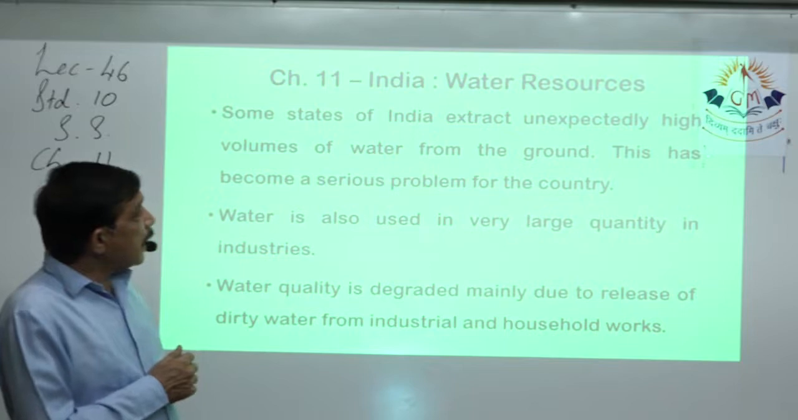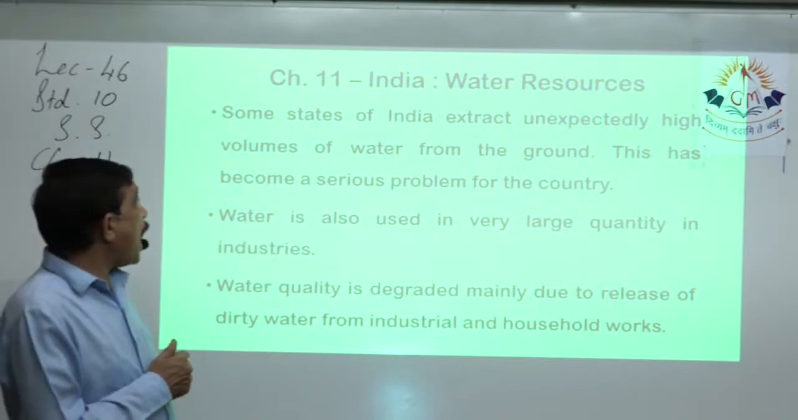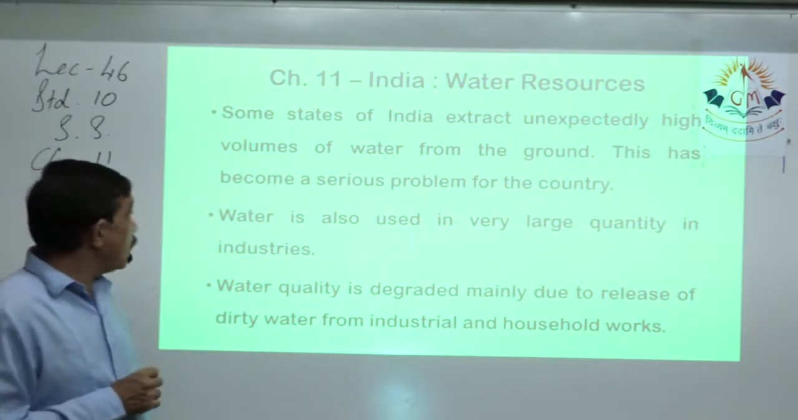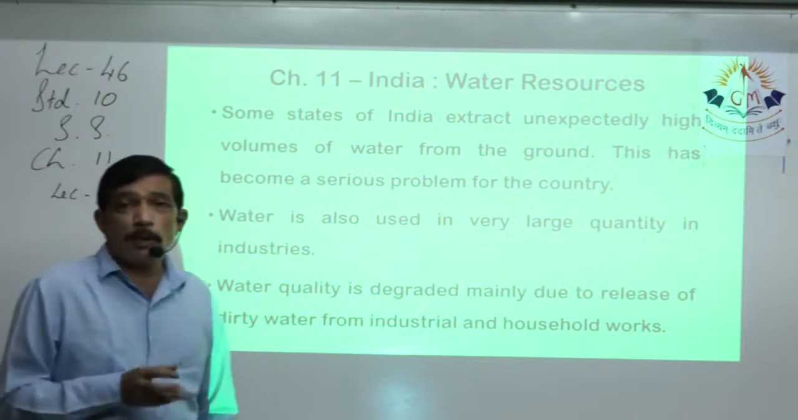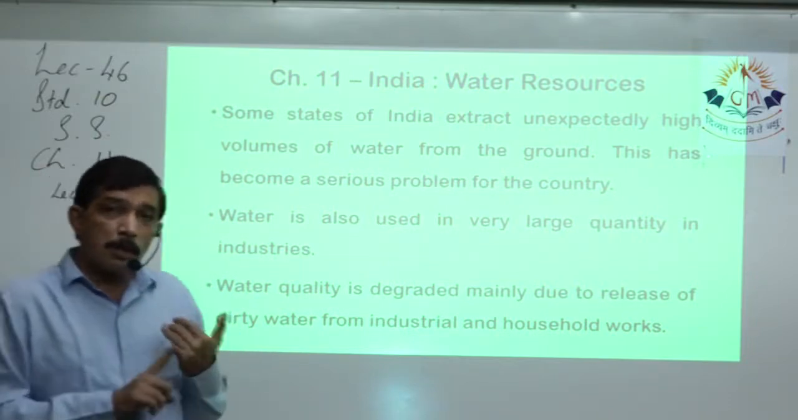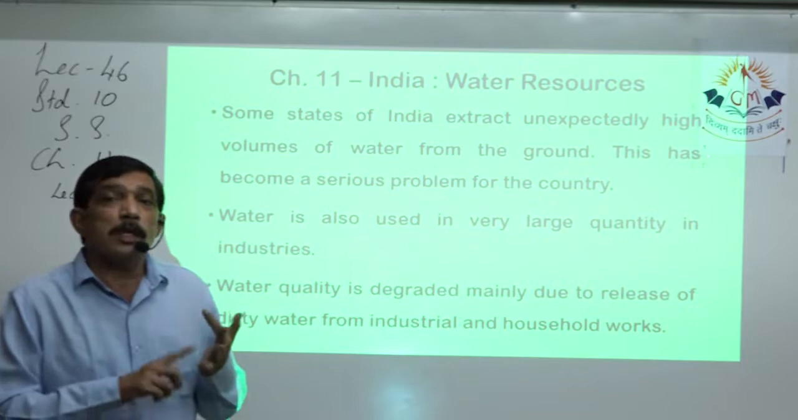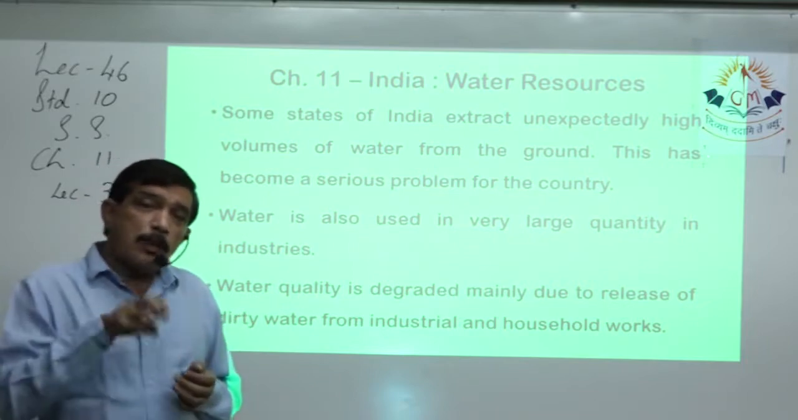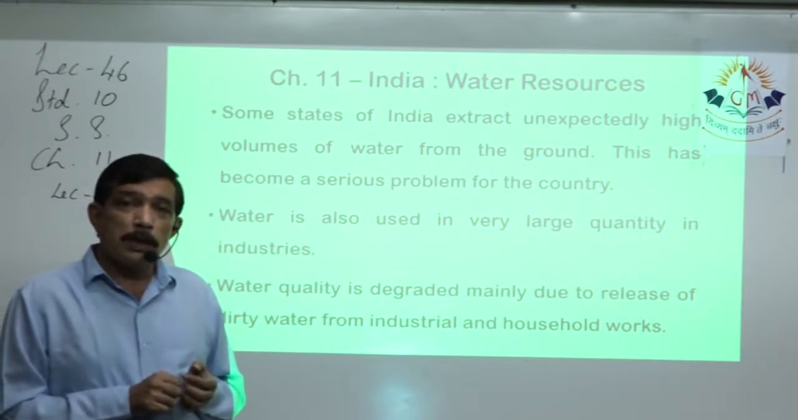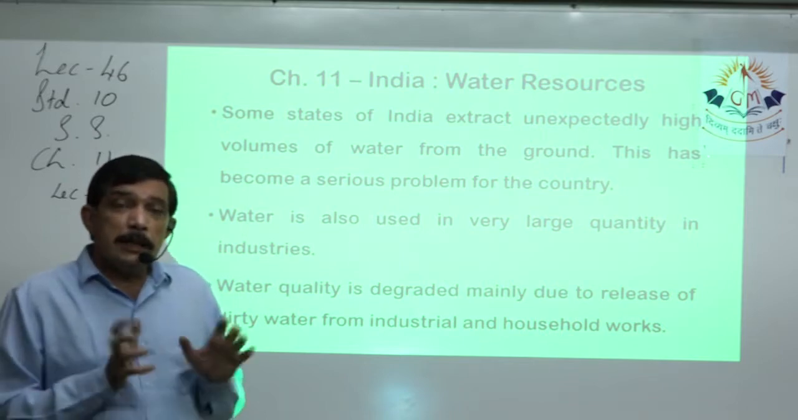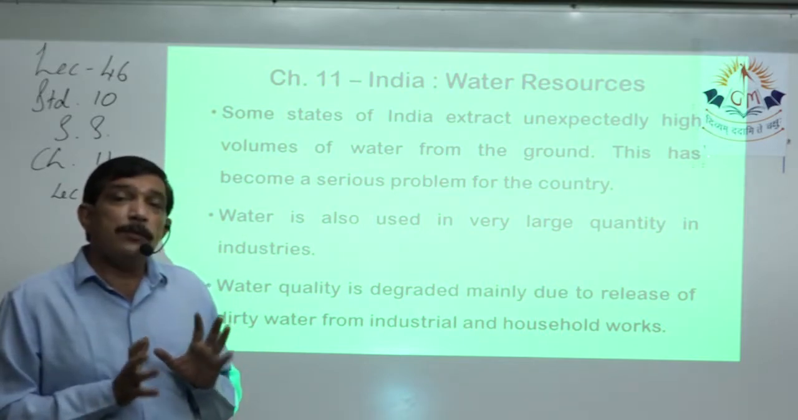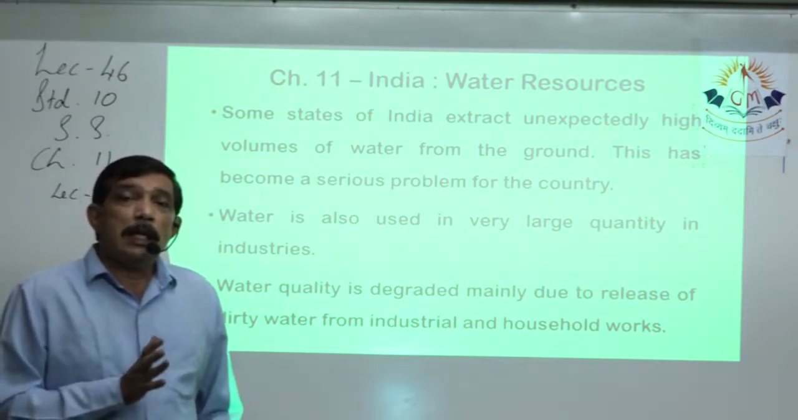Some states of India extract unexpectedly high volumes of water from the ground. This has become a serious problem for the country. For example, Rajasthan, Gujarat, Madhya Pradesh, Maharashtra, the central parts of South India, central India, these are the states that are heavily affected by less rain.